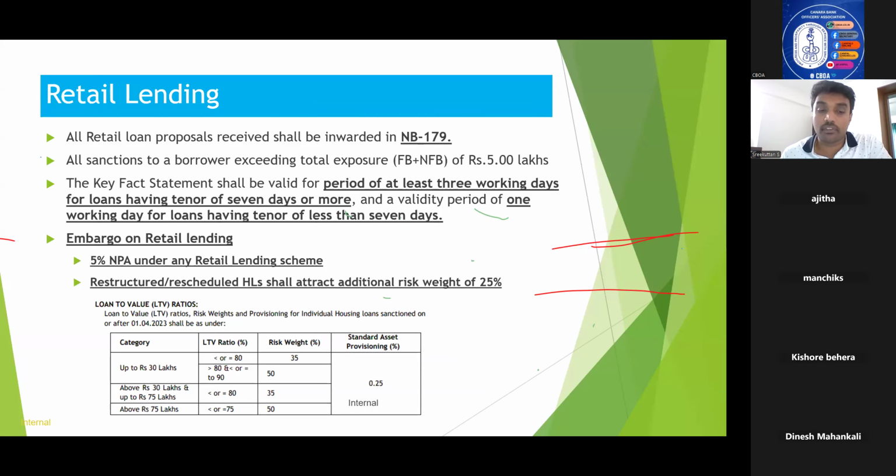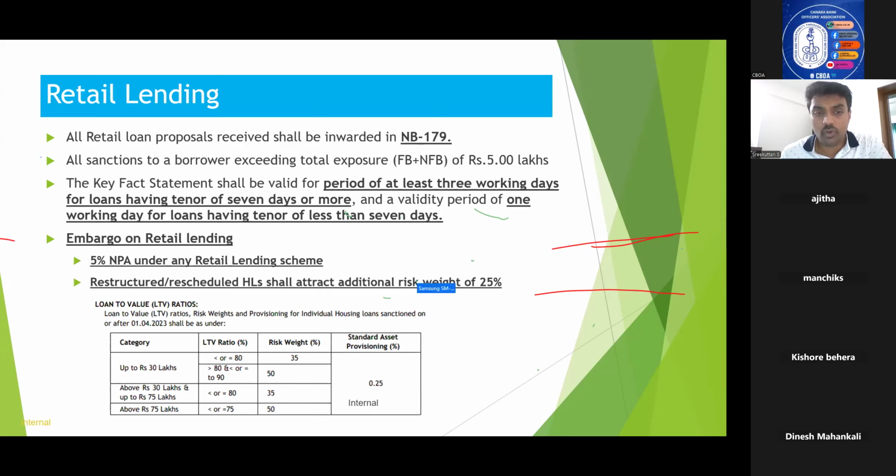So the RBI has given two types of risk weight with regard to housing loans up to 30 lakhs. Up to 30 lakhs means you can have a margin of maximum 10 percentage. If the margin is 10 percentage, the LTV will be 90 percentage, and if the margin is 20 percentage, the LTV is 80 percentage.